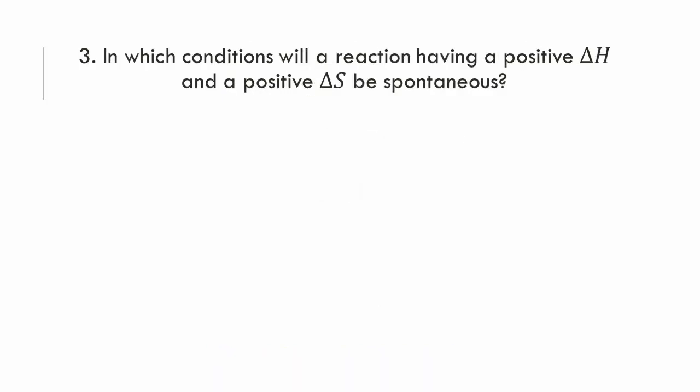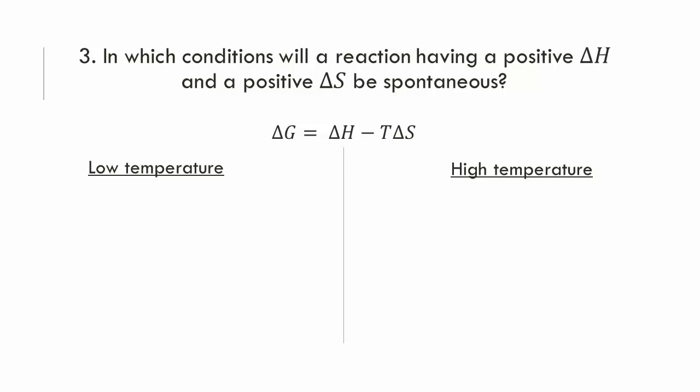The Gibbs-free enthalpy equation looks like this. We can't just look and see right away what the value of delta G will be. This time it depends on the temperature. At a low temperature, T times delta S will have a fairly small value, so subtracting its product from delta H will allow for a positive value of delta G. Therefore, the reaction is non-spontaneous.